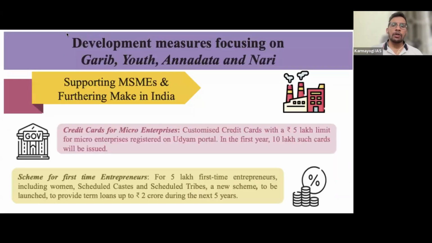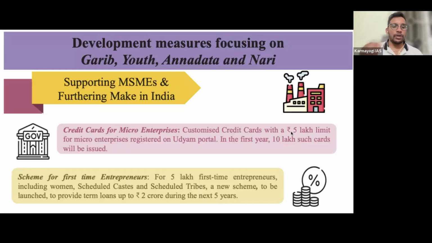Then the government has come up with a few initiatives related to MSMEs. The government is going to give credit cards. You all know how credit cards work. That means even without having money, we can spend. If you have a credit card, you need not have any money in your bank account. You can spend, then pay later. The government wants to push this because MSMEs are facing a lot of cash crunch. That's why the government wants to release credit cards for MSMEs up to 5 lakhs.